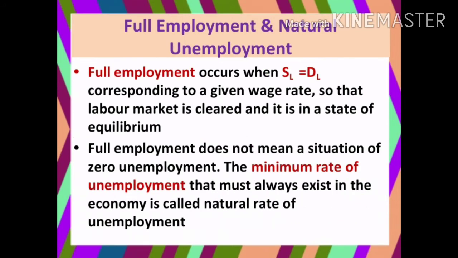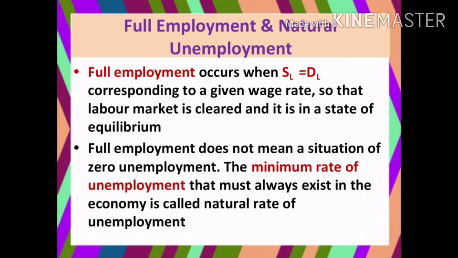The next one is full employment and natural unemployment. Full employment refers to a situation when all those who are able to work and are willing to work are getting work. It is a situation when, corresponding to a given wage rate, demand for labor and supply of labor are equal, and the labor market is cleared. That is, if the demand for labor and the number of laborers available for that particular job are both equal, then we can name that full employment. So it is in the state of equilibrium.